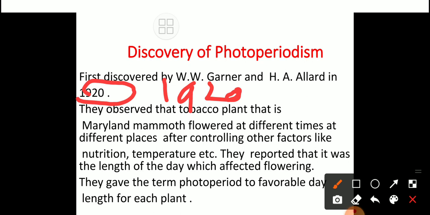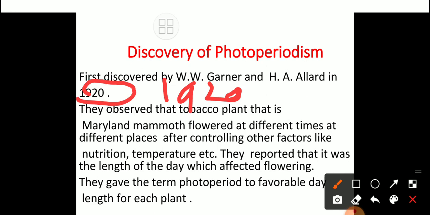In 1920 they observed that the tobacco plant, Maryland Mammoth, flowered at different times at different places after controlling other factors like nutrition, temperature, etc. So how did the discovery take place? They tried to grow a tobacco plant at different places, and there they controlled the other factors except the light period.